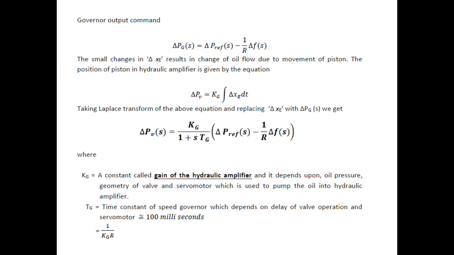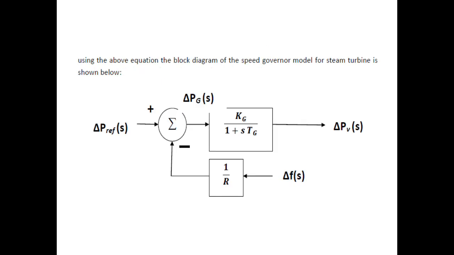All of you observe here that Kg indicates the gain of the hydraulic amplifier, or the gain of the speed governor, and Tg is the time constant of the speed governor. It is approximated as 100 milliseconds and it can also be evaluated from the equation 1 divided by Kg R. Next, the above equation is represented in the form of a block diagram like this.